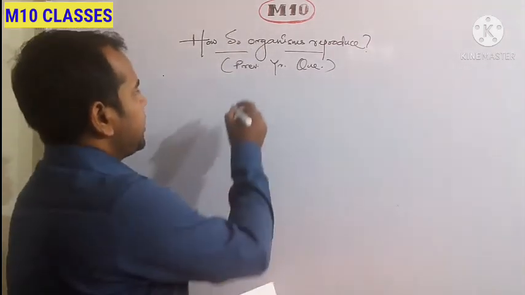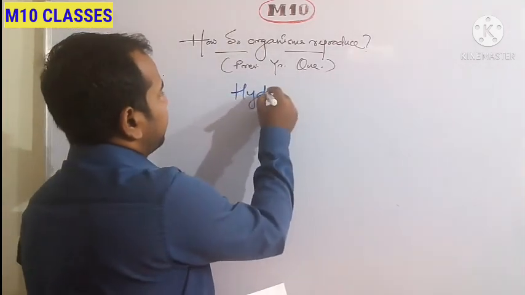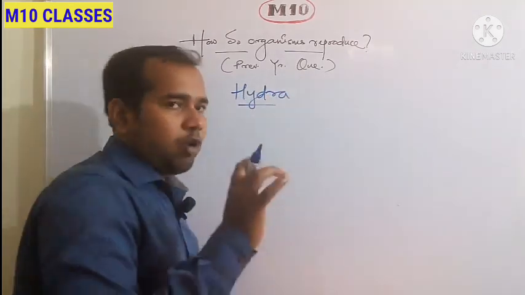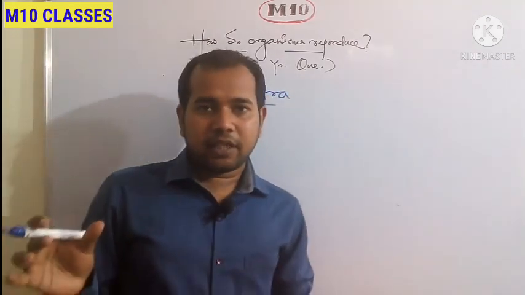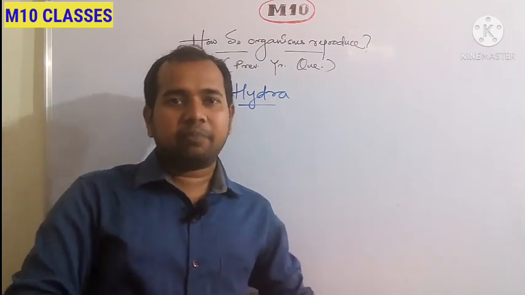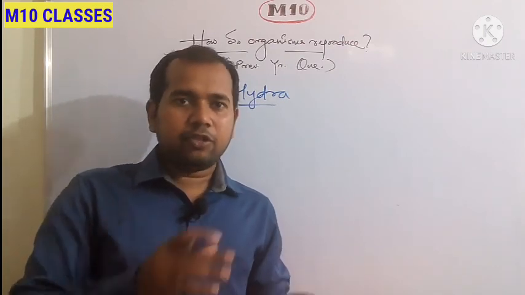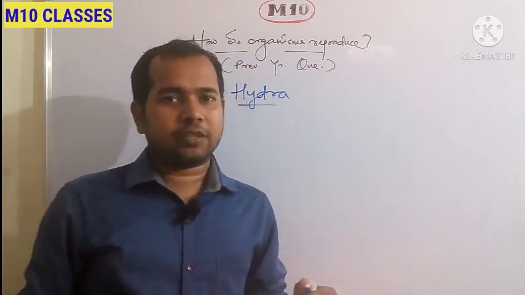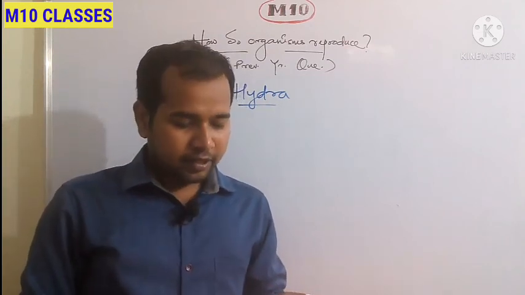In case of Hydra also, if a body part is removed accidentally from its body, then some specialized cells proliferate and they are able to reproduce the total organism. That is in case of Hydra also.